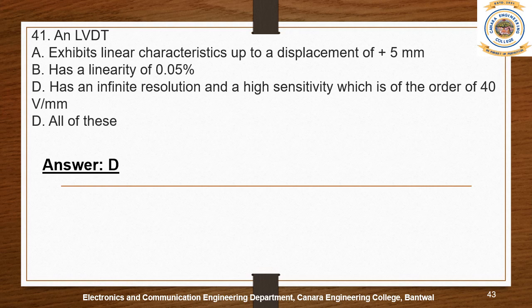Okay, so that is option C. Actually, it's written option D. Sorry. Next, option D is all of these. The working or the phenomenon of the LVDT we have understood, right? So I think it is going to satisfy options A, B, C. Okay, the answer is option D, all of these.